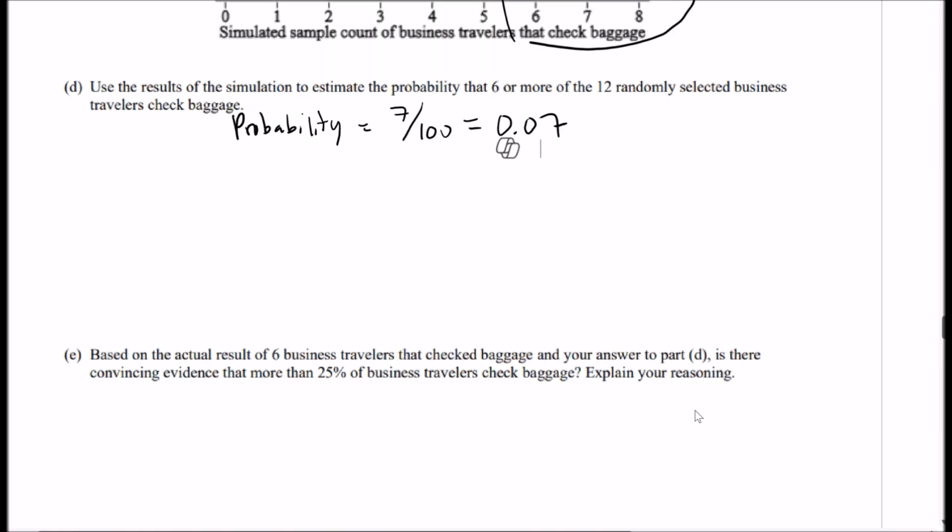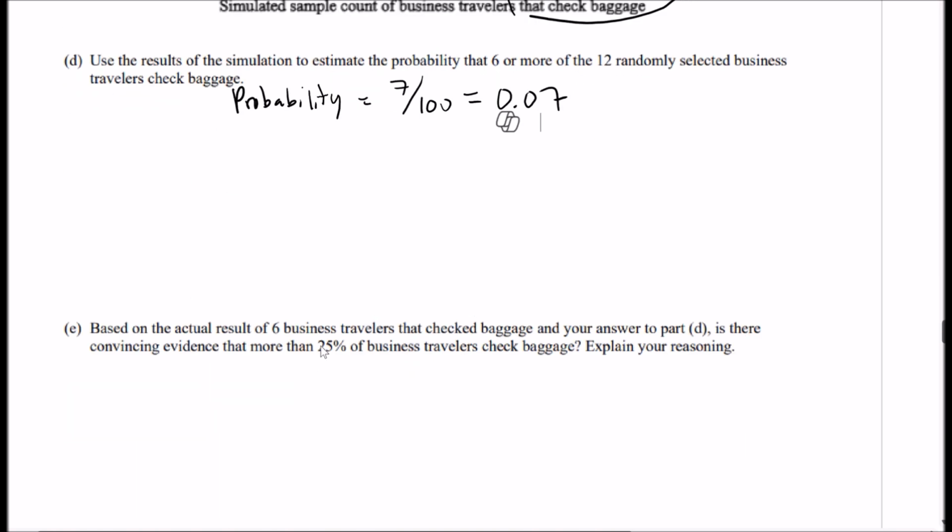That's all we want. It's 0.07. Based on the actual result of 6 business travelers that check baggage and your answer to part D, is there convincing evidence that more than 25% of business travelers check baggage? Well, remember that this probability, which is 0.07, is actually greater than our cutoff of 5%. Remember that when we did this lesson, 5% was the cutoff.